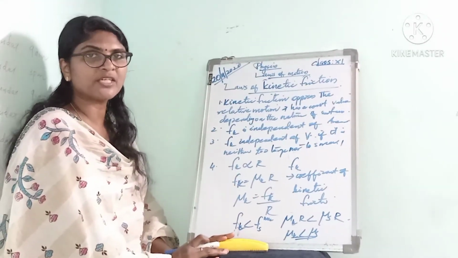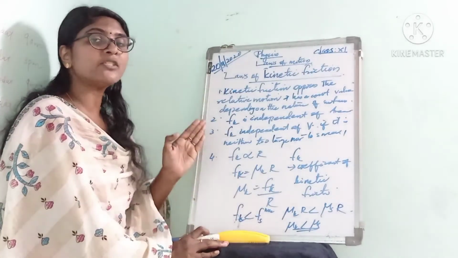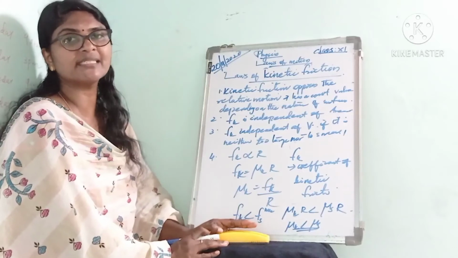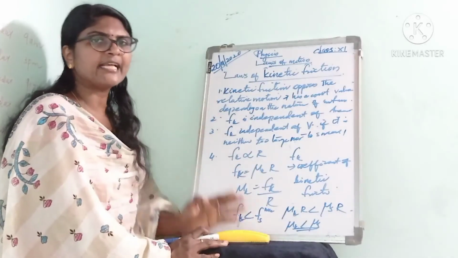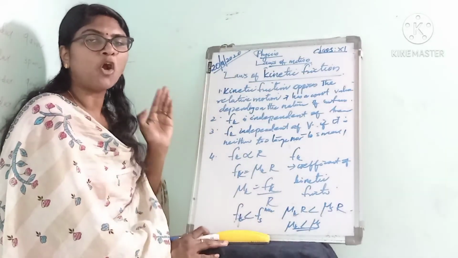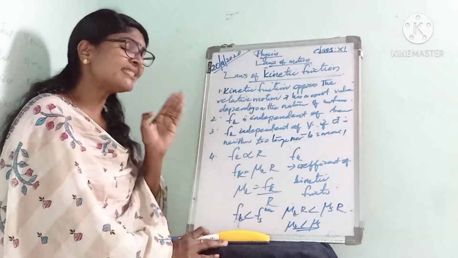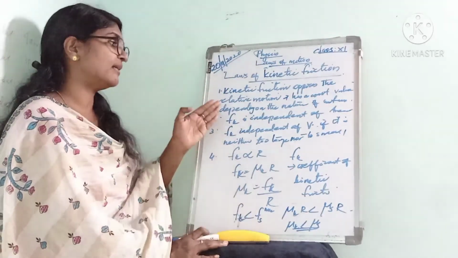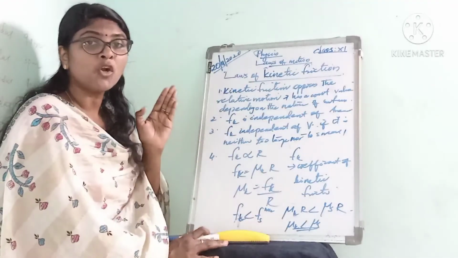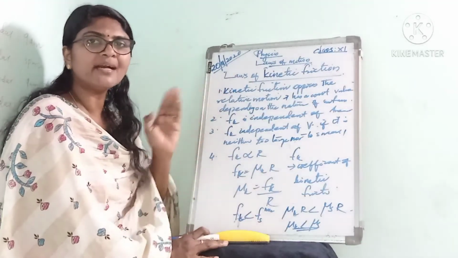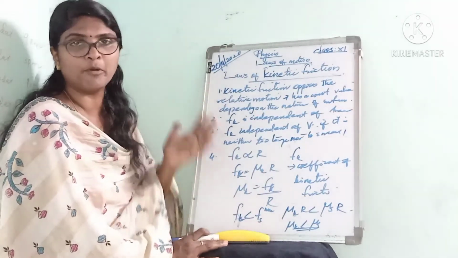Kinetic friction opposes the relative motion and has a constant value depending on the nature of surfaces in contact, whether it is rough or polished.